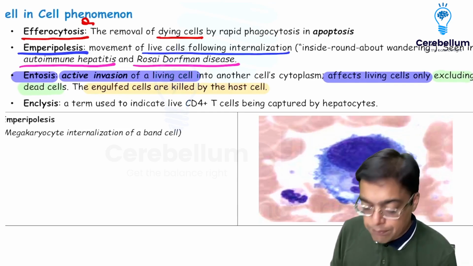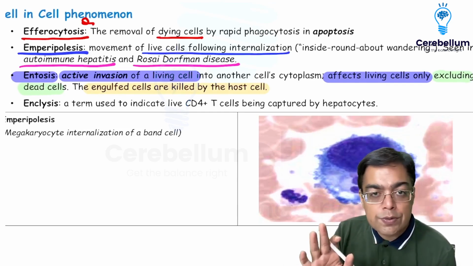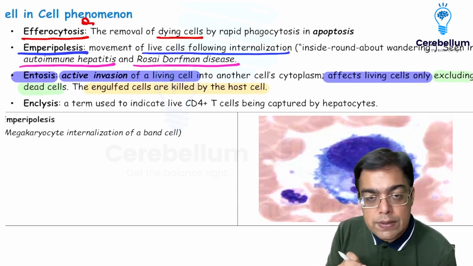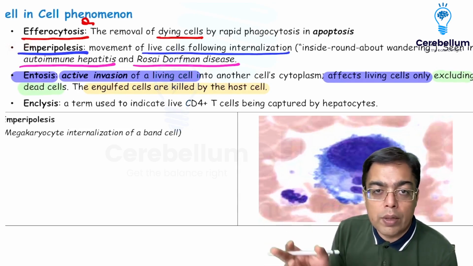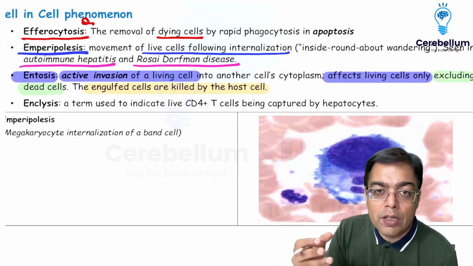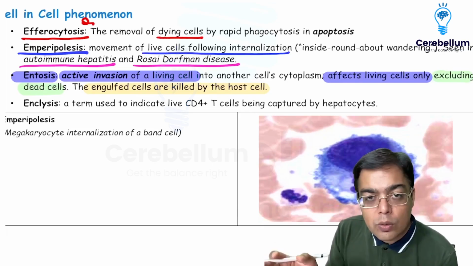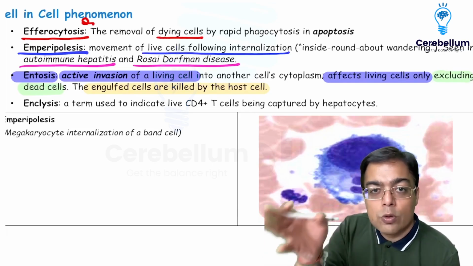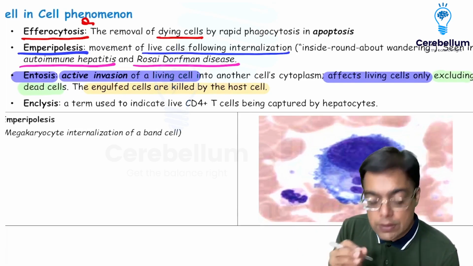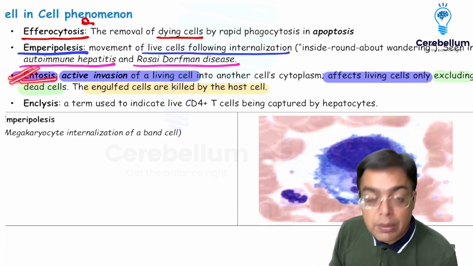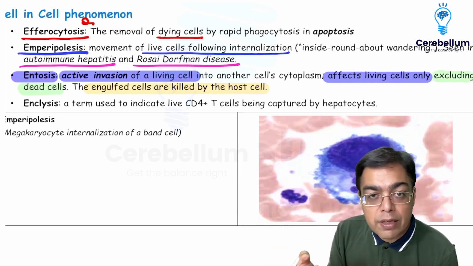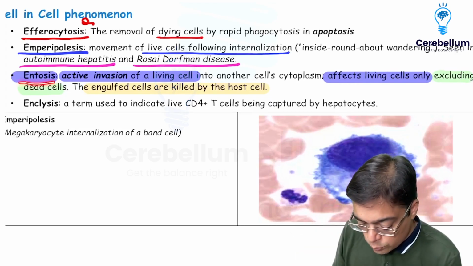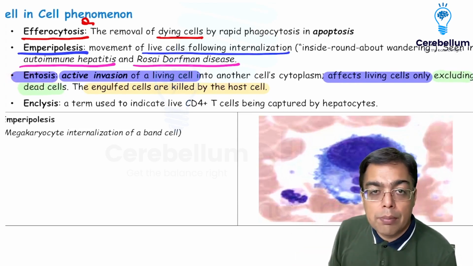So the way we remember it is pretty simple. In case there is any confusion, efferocytosis, that is clear, is going to be only targeting the dead cells. But once you're talking about emperipolysis, it is like you take a visa and you go around here and there. All our film stars go to some country, and from there they even pull out a hand pump. They kill around the people over there, and come back safely, right? So a live cell goes inside, wanders about, and comes back; that is emperipolysis. But entosis is best explained on the basis of something like the Mahabharata, Abhimanyu. So he was targeted. He was made to enter when he was living, right? And once he entered inside that Chakravyuh, then he was killed. So that is entosis. So quite relatable with respect to the Abhimanyu story, right?